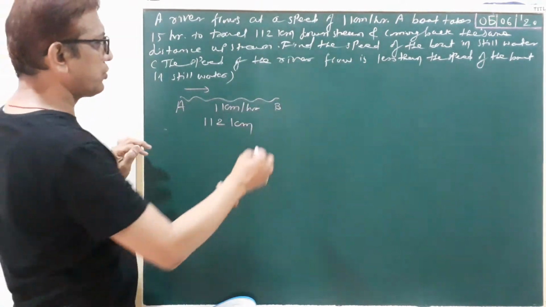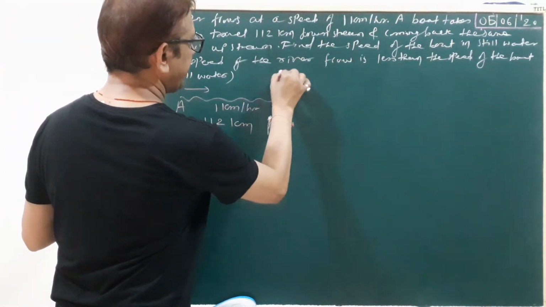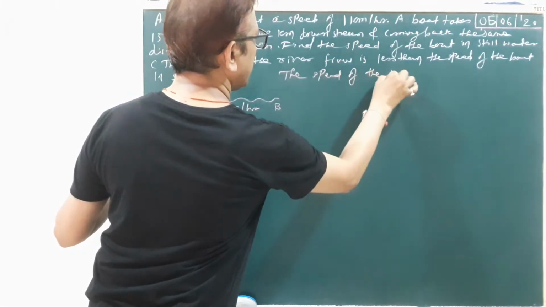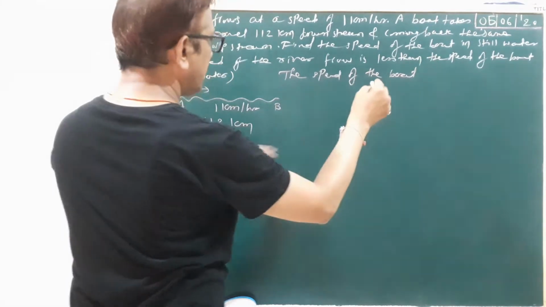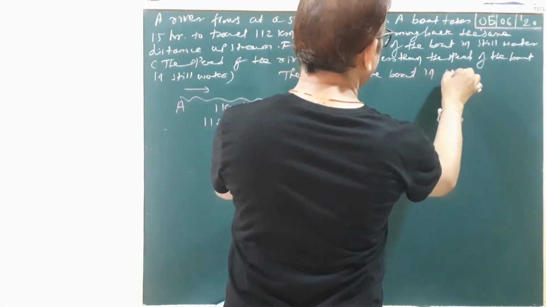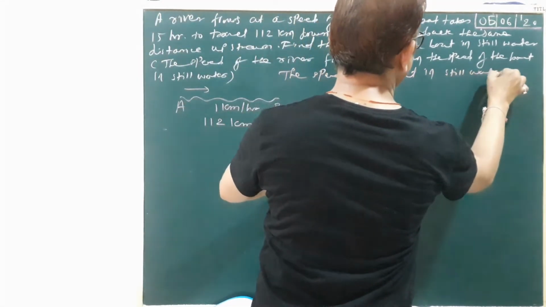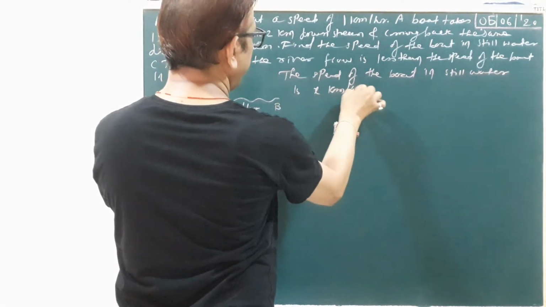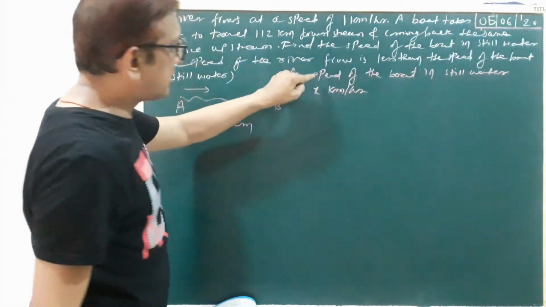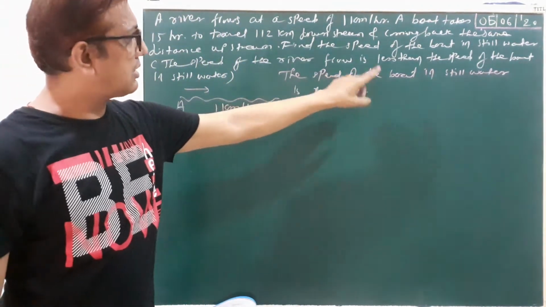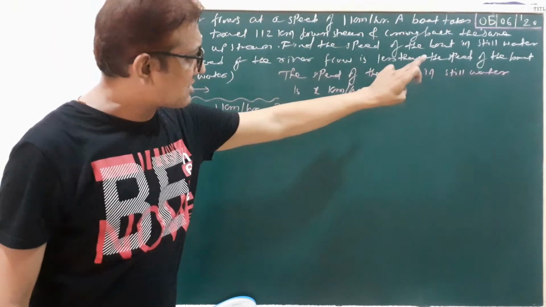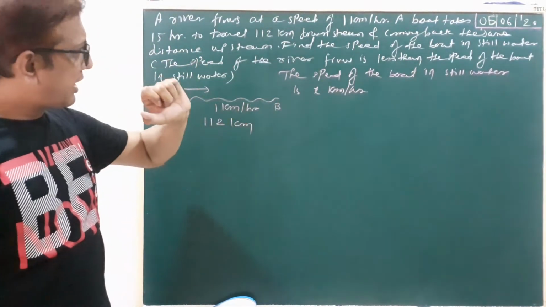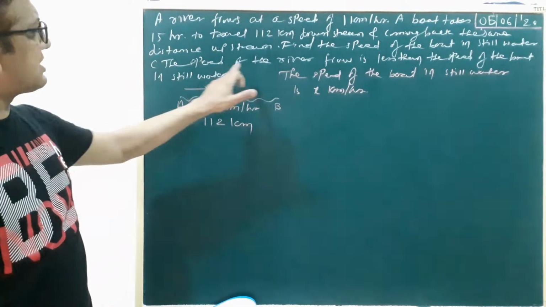So first we suppose the speed of the boat in still water is x kilometer per hour. Here the speed of the motorboat, otherwise the speed of a boat in still water, is x kilometer per hour. Clear? Okay. But our last sentence of the paragraph is important.